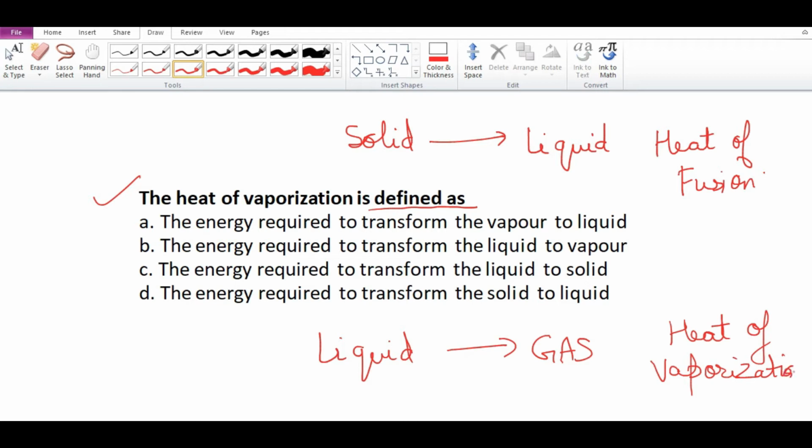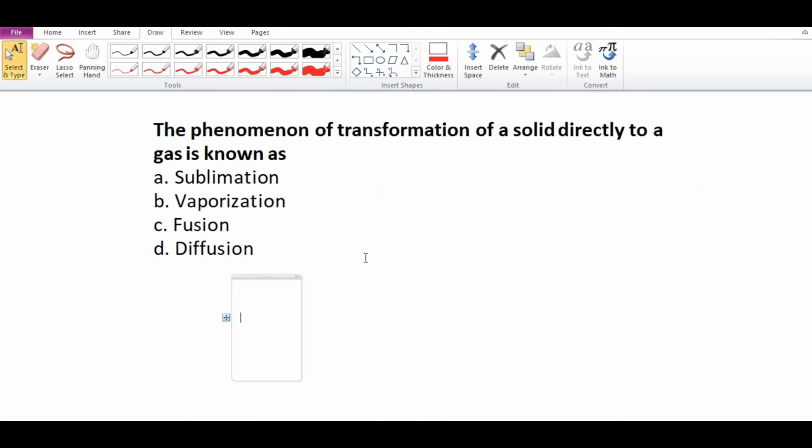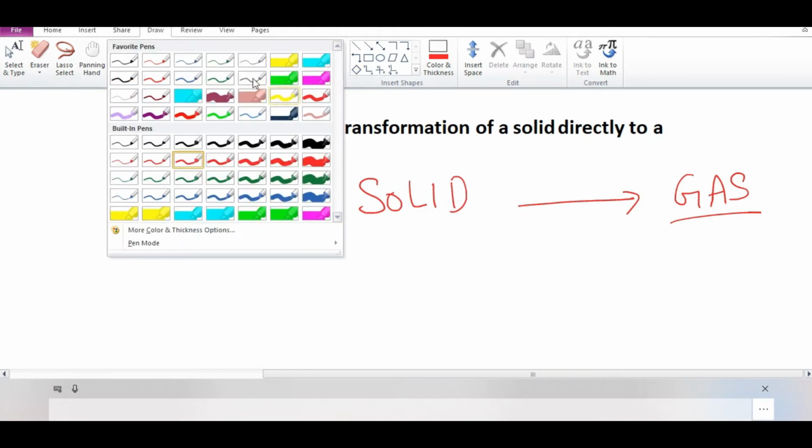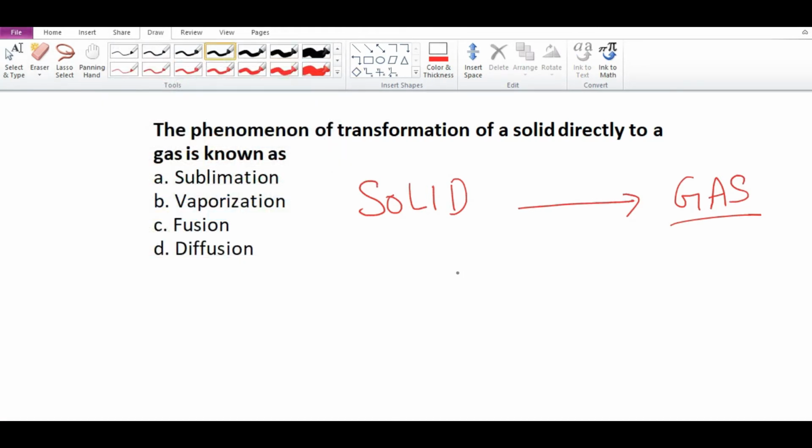So the answer is energy required to transfer liquid to vapors. The next question, the phenomenon of transformation of solid directly to gas, that is known as sublimation.